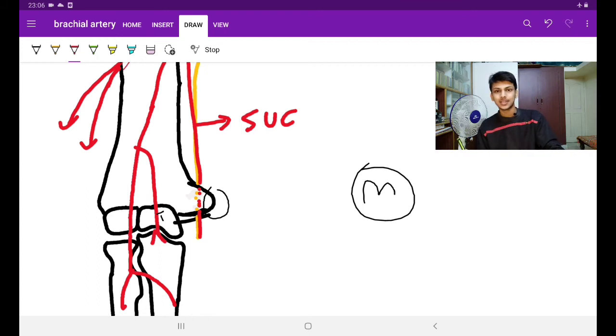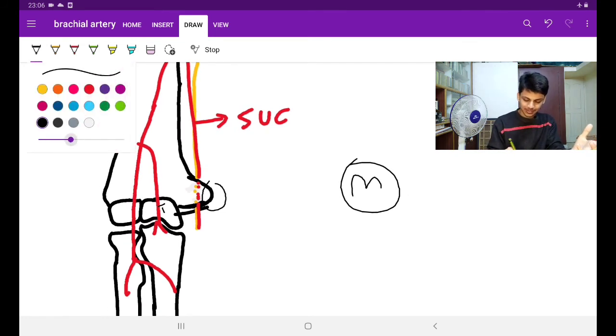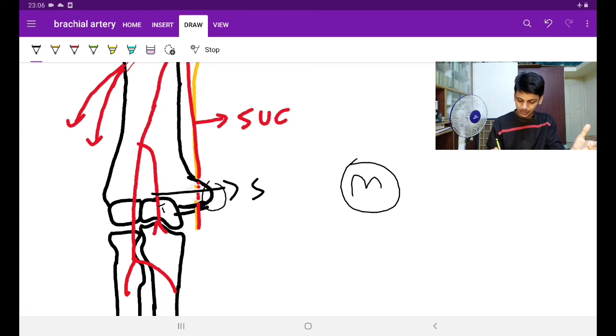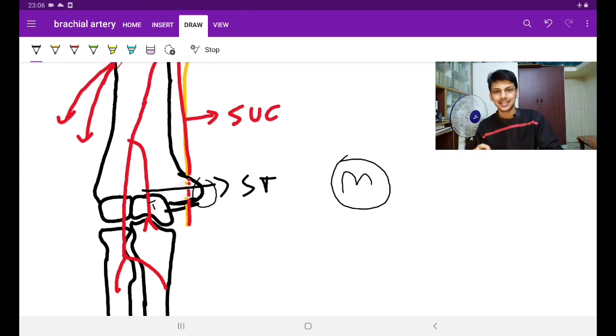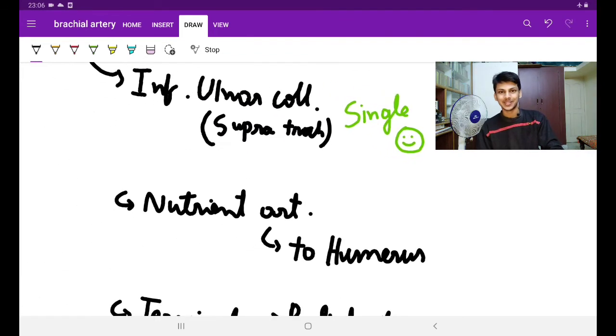What do you think? The couples have much freedom or the singles? Usually the singles have much freedom, isn't it? So the very happy artery going over there is the supratrochlear artery, isn't it? Supratrochlear artery. I used to remember it as the single artery. Okay. See here, it's single and happy, isn't it?